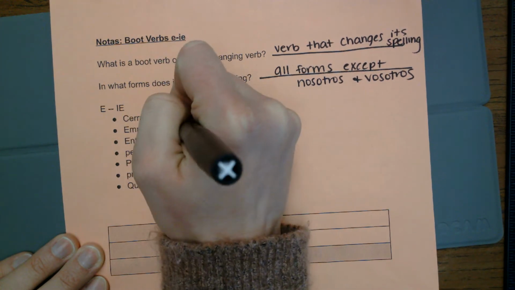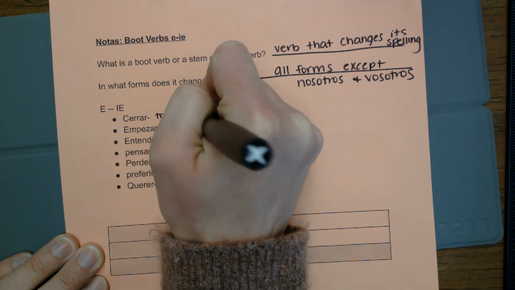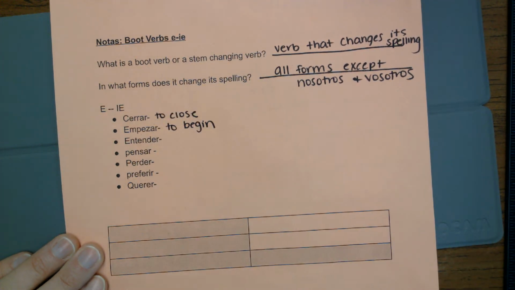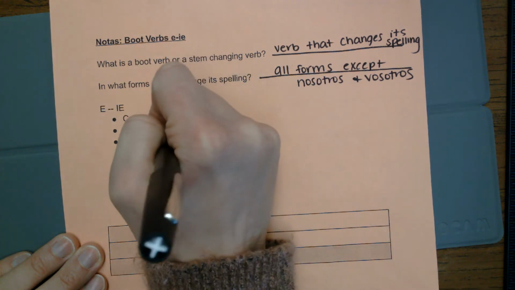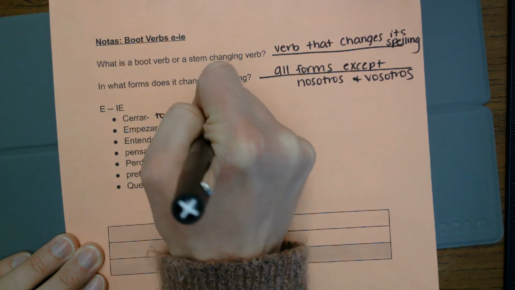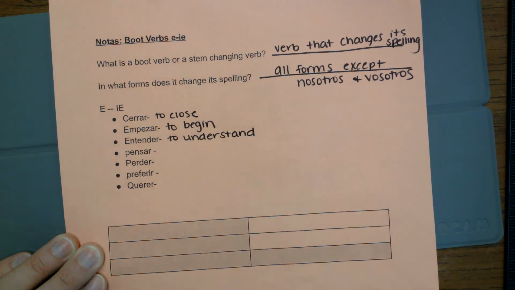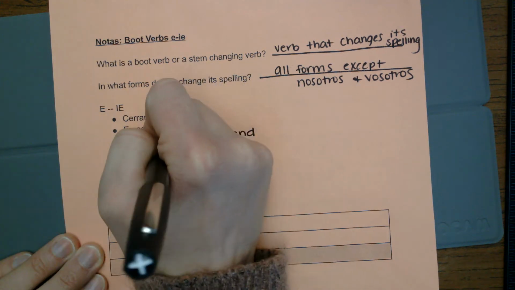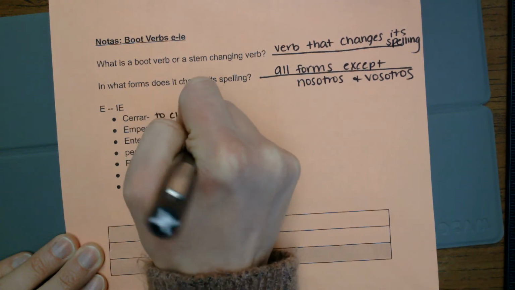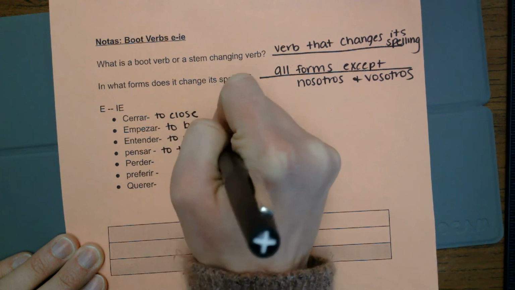Empezar is to begin or to start. Entender is to understand. Pensar is to think, or it could also be to plan.